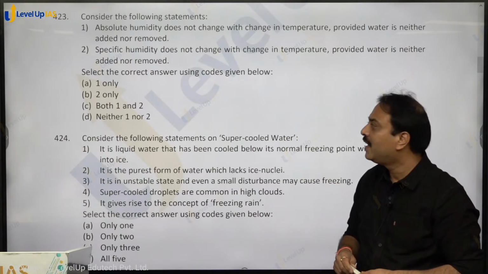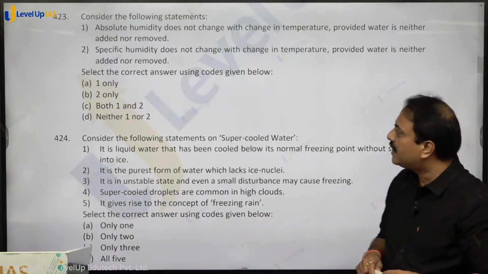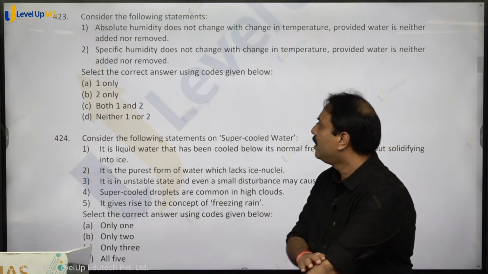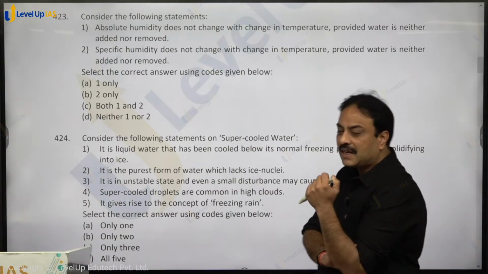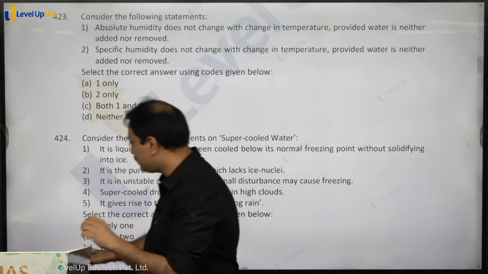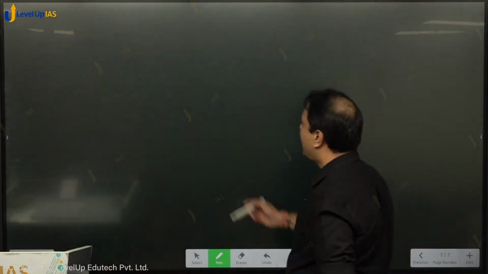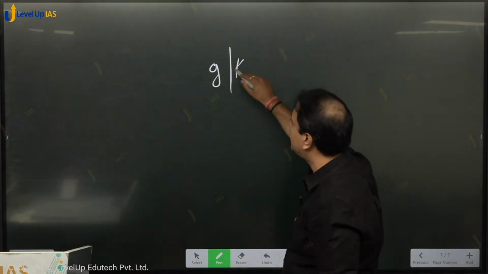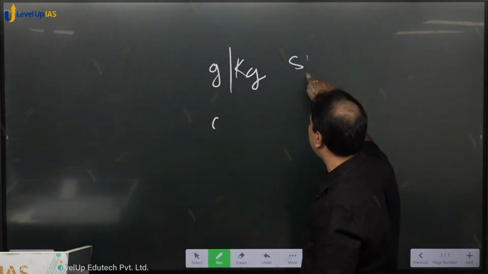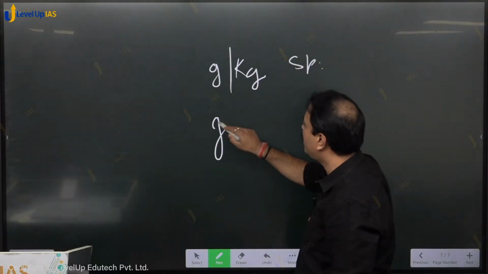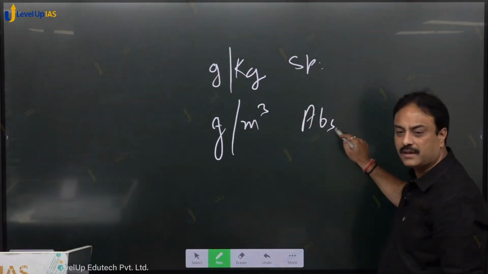Consider the following statements. Absolute humidity does not change with change in temperature, provided water is neither added nor removed. Specific humidity does not change with change in temperature, provided water is neither added nor removed. What is that? Specific humidity is what? Gram per kg of air. And absolute humidity is what? Gram per meter cube of air. This is absolute humidity, right?